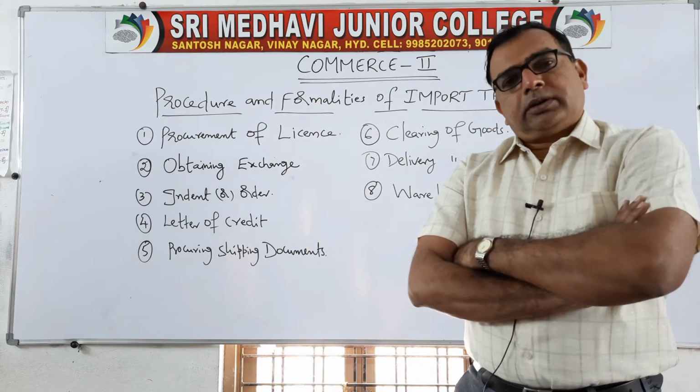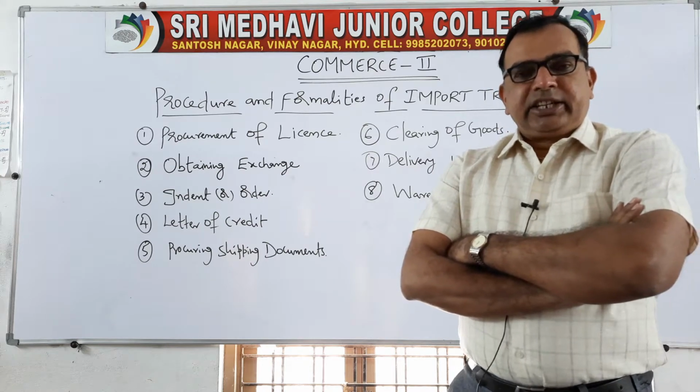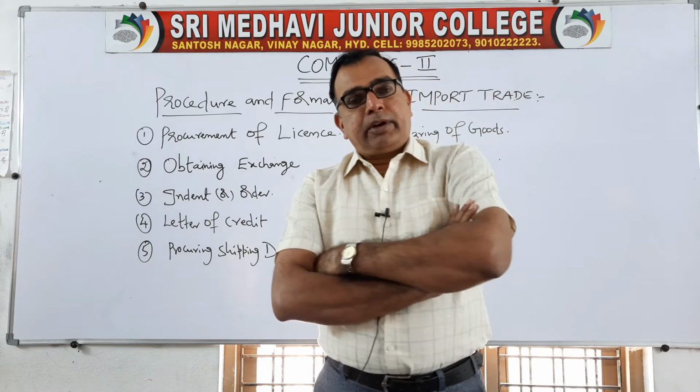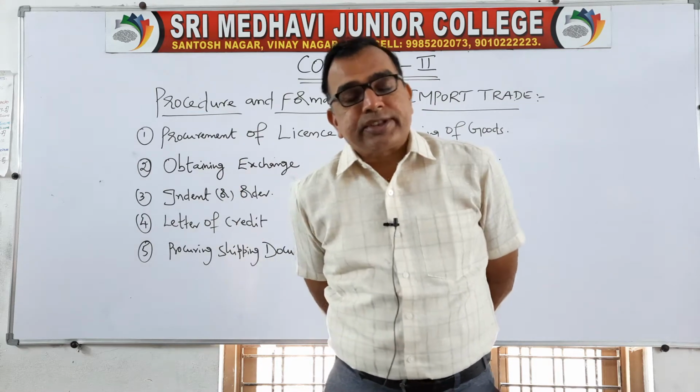Then it ended with securing payment. That was the last step. The 16th step was securing payment from the importer. So export is a lengthy process.